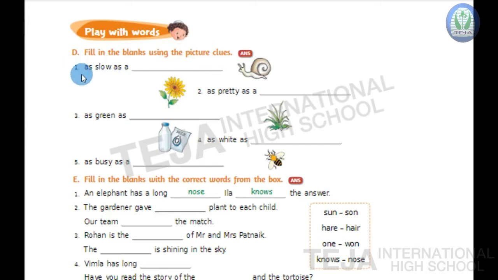Okay. Here the first one is as slow as a dash. As slow as a, what is the picture, children? Here it is a snail. So snail will walk very slowly. So you have to move as slow as a snail. Write snail in the blank, and the spelling of snail is S-N-A-I-L, snail.